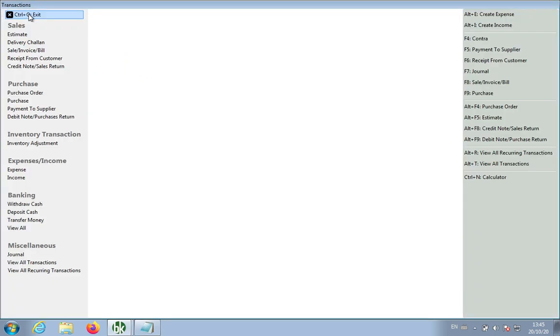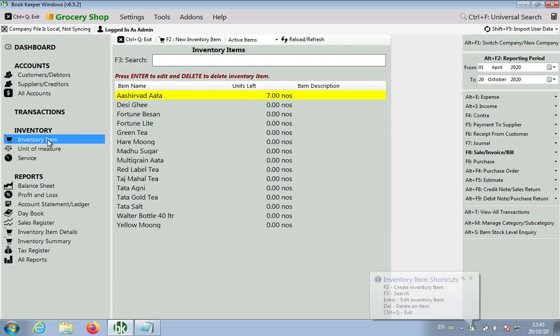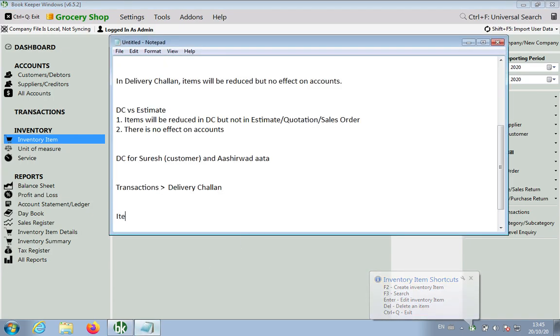Now let's look at the items and accounts. What happened to the item? Out of 10 I have made a delivery challan for 3 units. That means the remaining 7 units are there. So it will affect the items. As I have told you, items will be reduced.